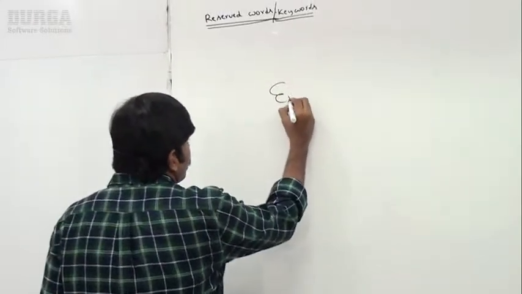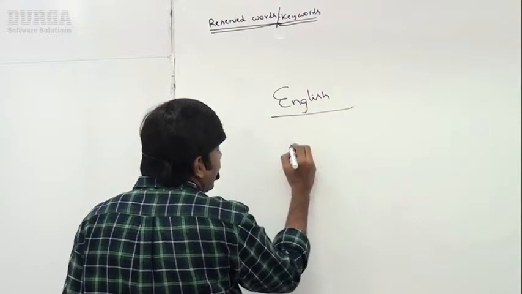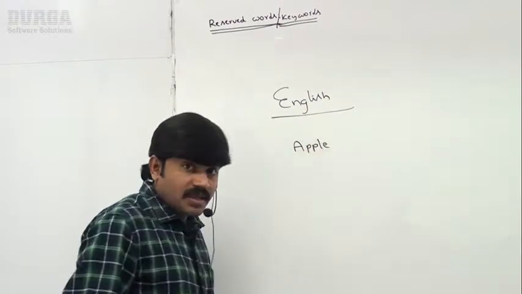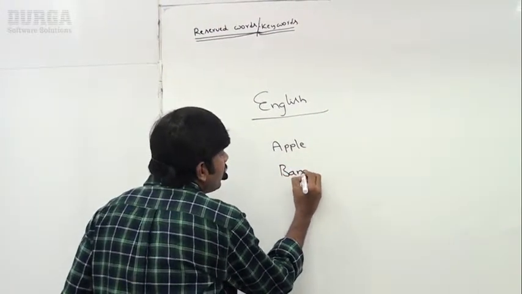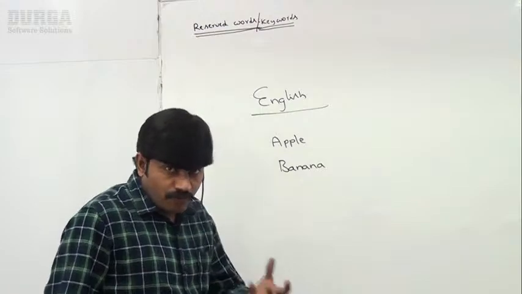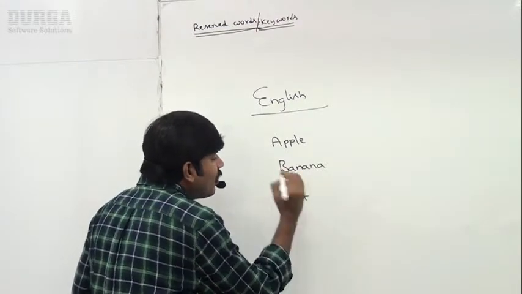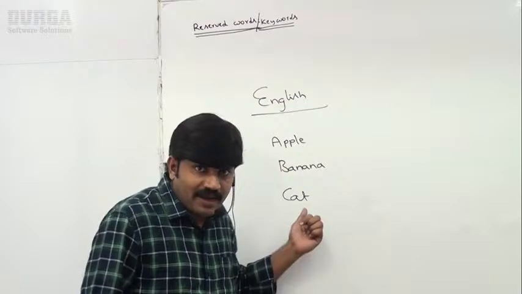Remember this one, sir. In any language, whether a general speaking language like English or a programming language like Python or Java, there are some words reserved to represent some meaning or functionality. Such types of words are called reserved words. In the English language, the word apple is reserved to represent one type of fruit. Banana is also reserved to represent one type of fruit only, right? Cat is reserved to represent one type of animal.